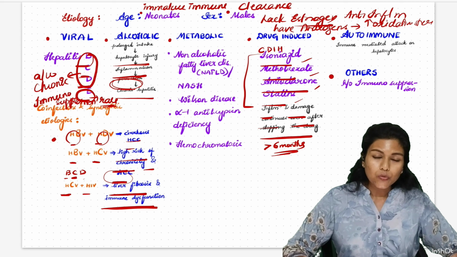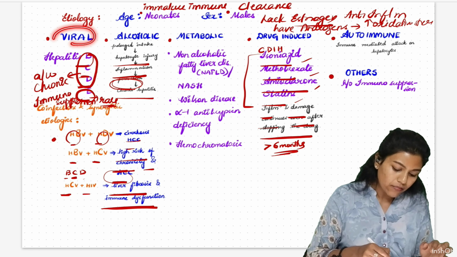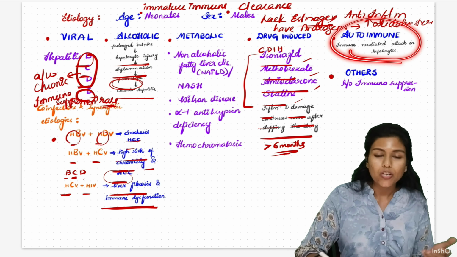In our upcoming videos, we'll discuss in detail each of these etiologies, like chronic viral hepatitis, alcoholic hepatitis, and autoimmune hepatitis.